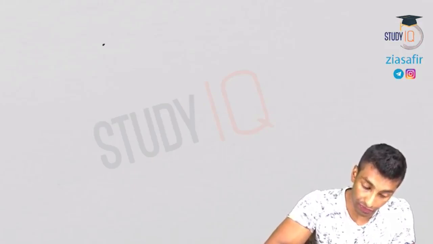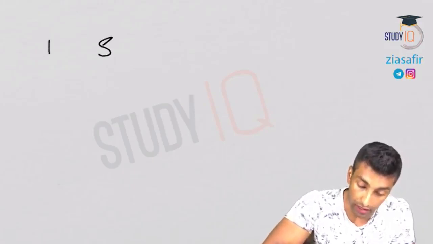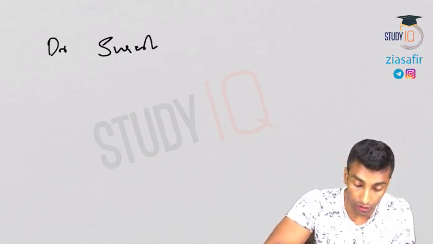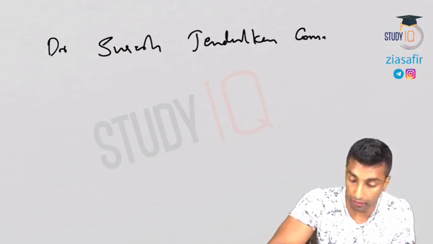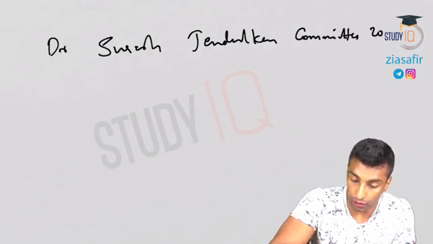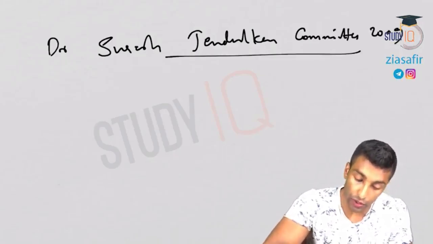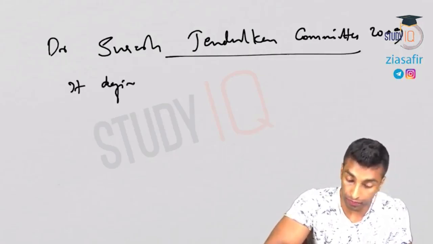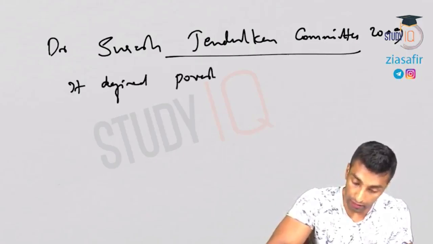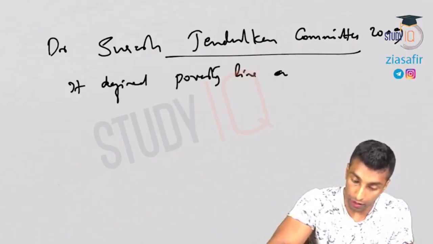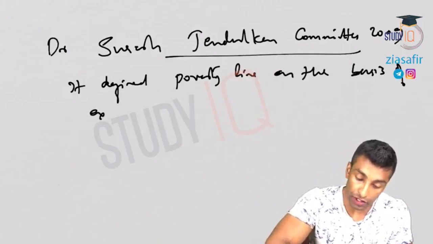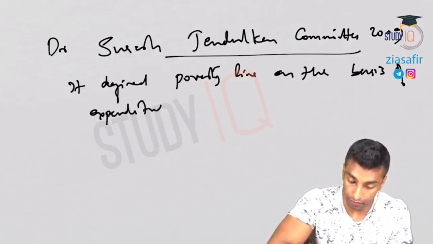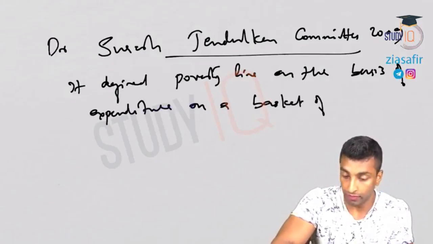That is the Dr. Suresh Tendulkar Committee, 2009. It defined the poverty line on the basis of expenditure on a basket of commodities.